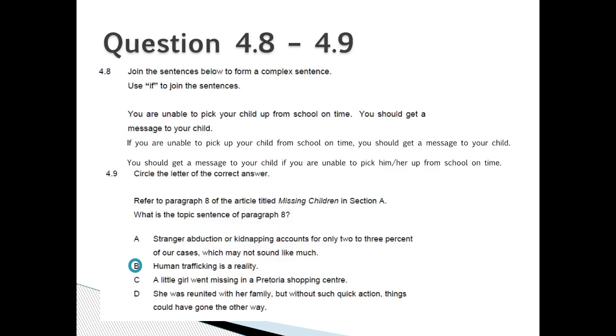4.8. Joining the sentences using if: If you are unable to pick your child up from school on time, you should get a message to your child. Or, you should get a message to your child if you are unable to pick him or her up from school on time. 4.9. The correct answer is B. The topic sentence of paragraph 8 is that human trafficking is a reality.